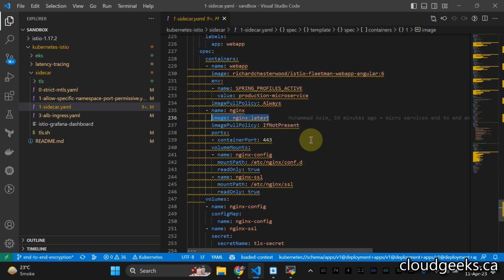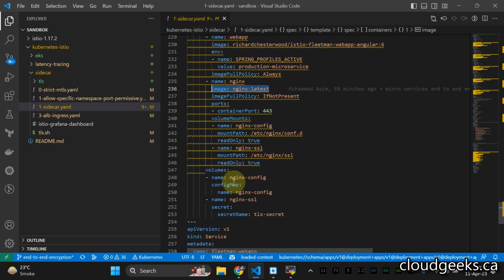As I told you, in this particular pod we are going to use two containers, because this is the sidecar container. This particular pod, Nginx, has this configuration with volume mounts as well. So /etc/nginx/conf.d is going to be read only, and for the SSL configuration we are going to use this mount path and readOnly true, right? These are the volumes, and the secret name we've already created. This is the secret name.